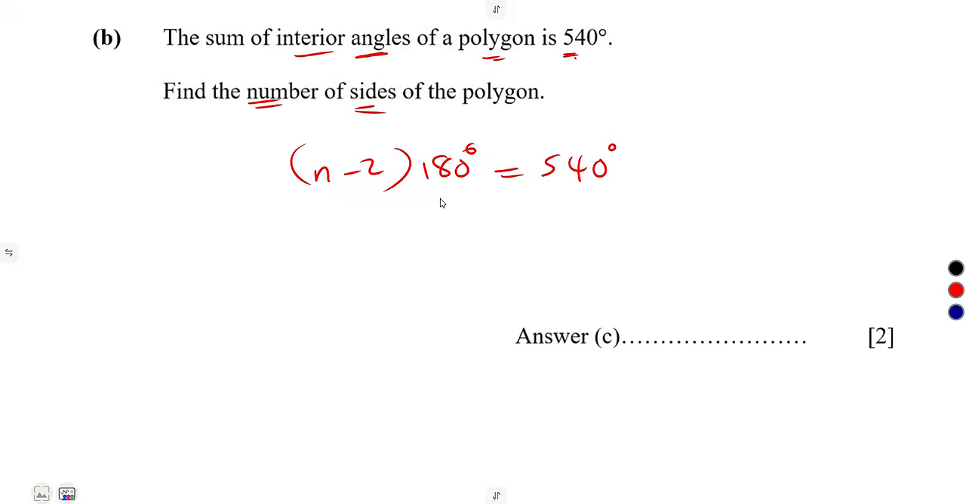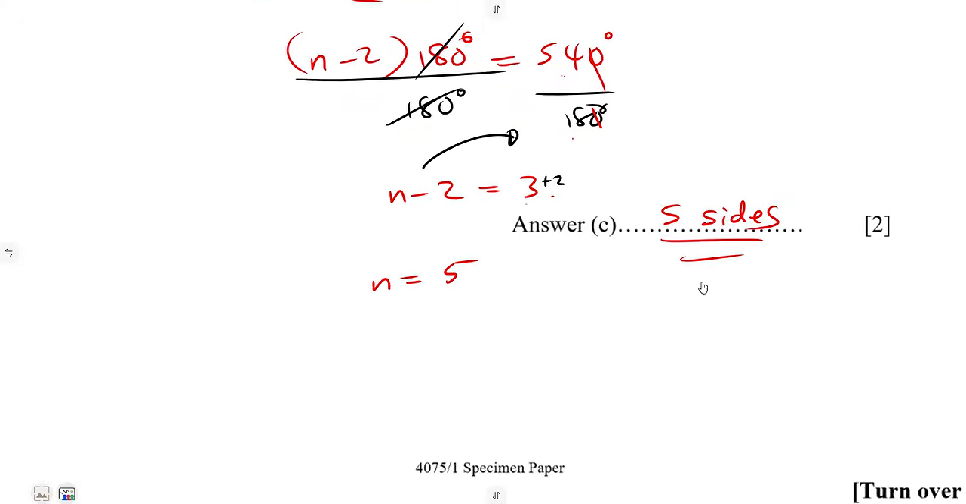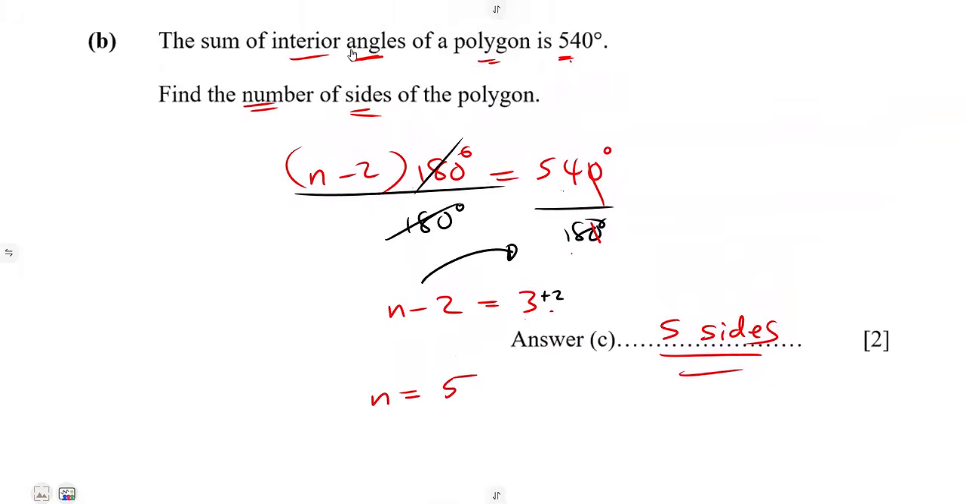So guys, that was direct. Simply divide by 180 on both sides, this is going to cancel. So n minus 2 is equal to 540 divided by 180, that's 3 times. So take the negative 2 to the other side, it becomes positive 2. Therefore, n is equal to 3 plus 2, which is 5. So you're talking about 5 sides. This polygon must have 5 sides in order for us to have the sum of interior angles being 540.